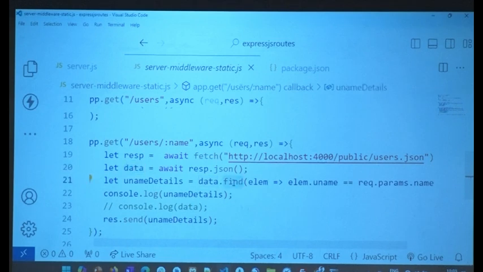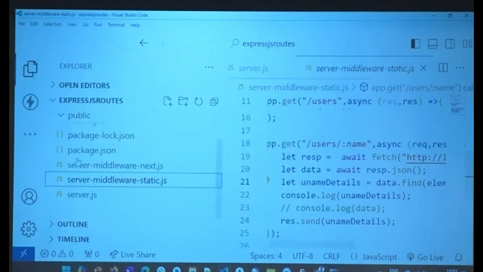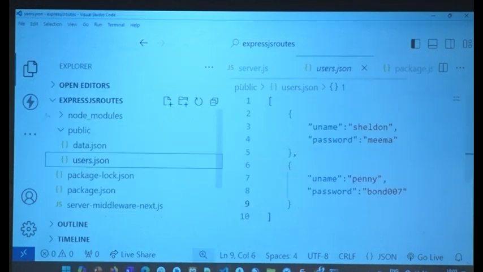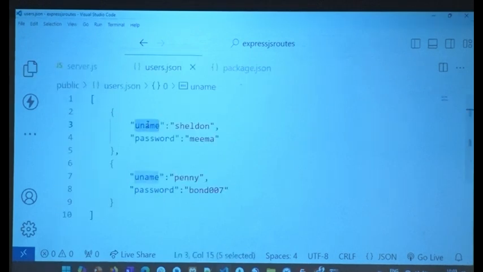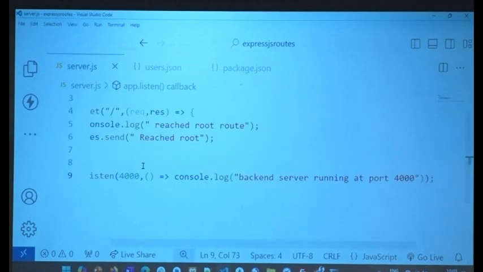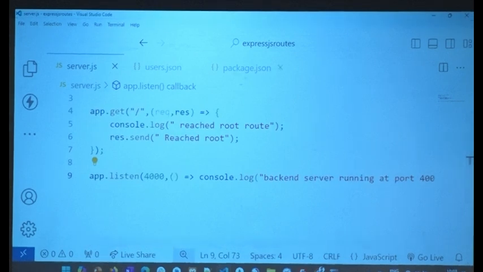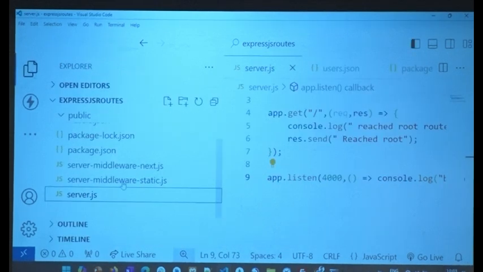It's going to iterate through the two objects. Remember, find, map, reduce, all of these go through the complete thing, all the items in your array. So I say find, lm is the name I gave. I'll get lm.uname. What is lm.uname here? In users.json, this is uname Sheldon. But how do I read what is in the URL?